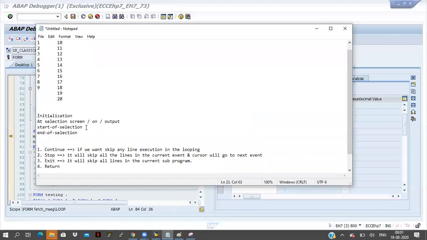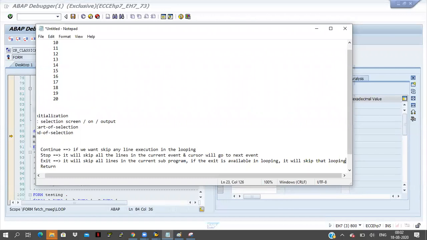Two things are there. If the exit is available in looping statement, it will skip that looping.